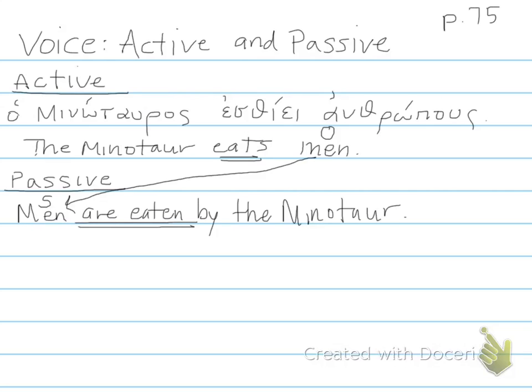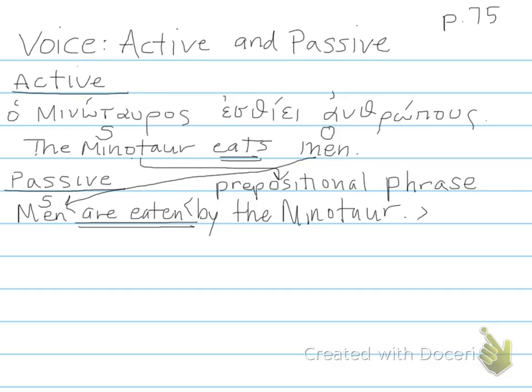Then you change the verb into the passive, are eaten. If you want to say who's doing the eating, that subject from the active sentence, the Minotaur, becomes part of a prepositional phrase. So in the passive sentence, men are eaten by the Minotaur.